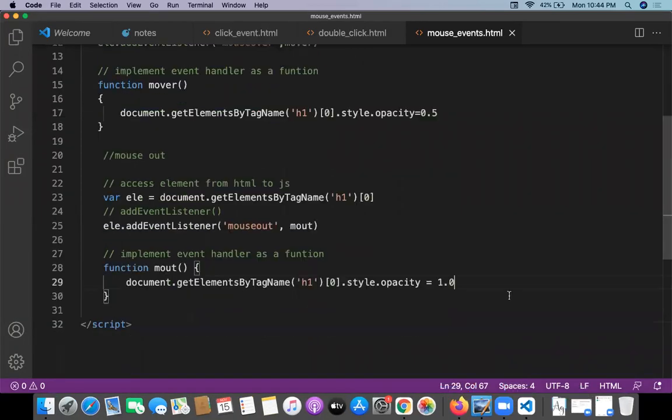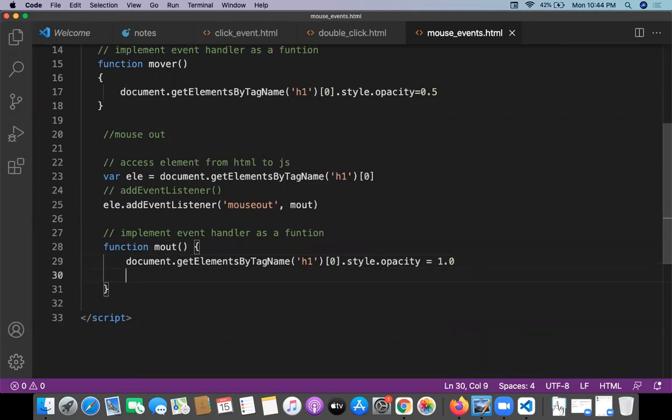Now try to understand what the mouseover and mouseout are going to be doing. When mouseover, the element is getting dull, red color opacity is getting 0.5. You should understand one thing here: opacity in CSS ranges between 0.0 to 1.0. That we have to remember. And this is going to be making the opacity dull.